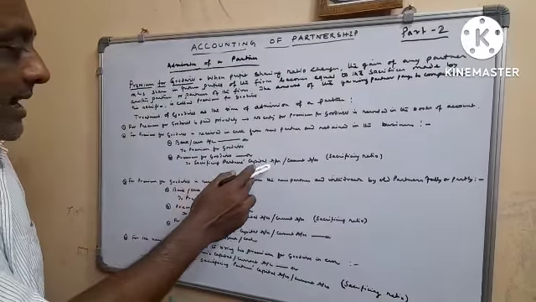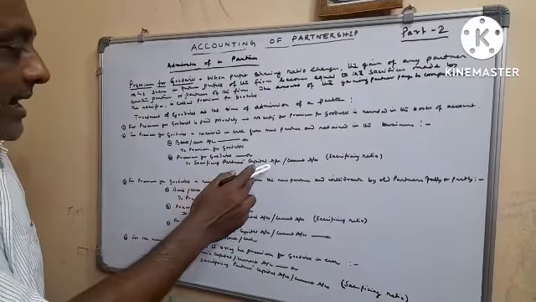Again, premium for goodwill will be transferred to sacrificing partners. In what ratio? Sacrificing ratio. So the entry will be premium for goodwill debit to sacrificing partners' capital account or current account. In which ratio will it be distributed? Sacrificing ratio. Now, for withdrawal of premium money: sacrificing partners' capital account or current account debit to bank or cash.